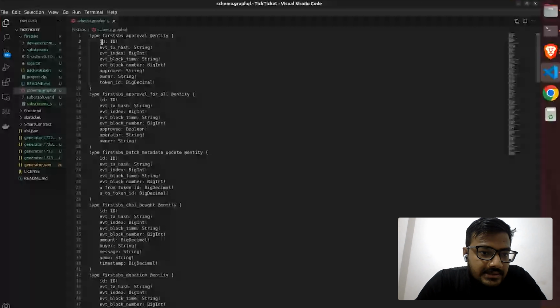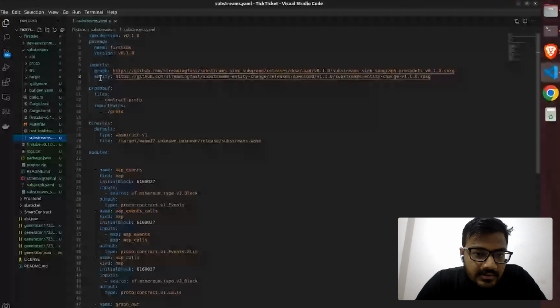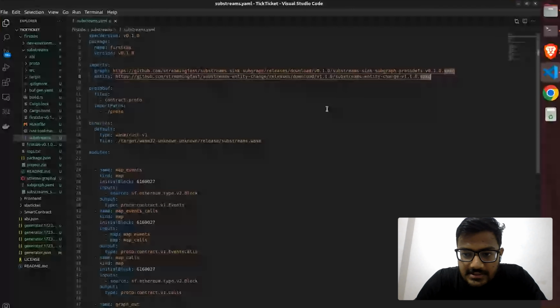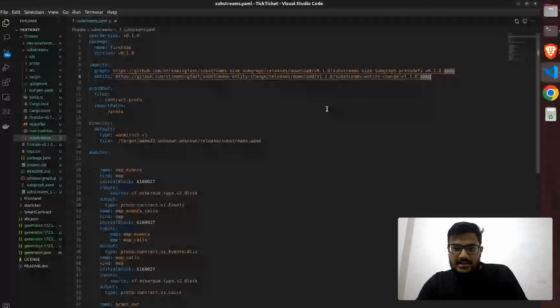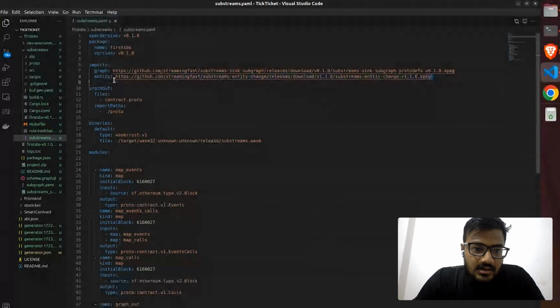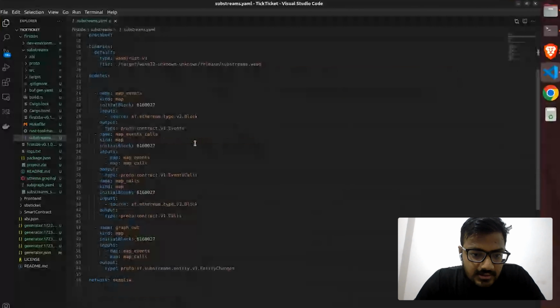And the main thing is basically under the substream folder, we have the substream.yml. And here's the main thing, the entity. Basically it's the thing which shows that our substream is using the subgraph, or the subgraph is connected to the substream. And it is used to download all the libraries and all that. So this is the very, very important thing.